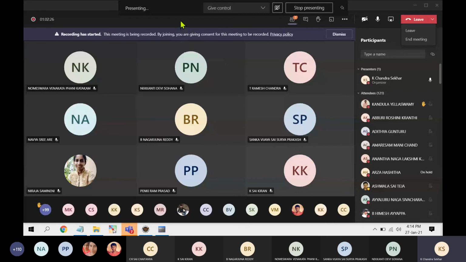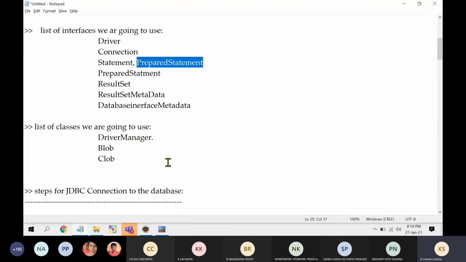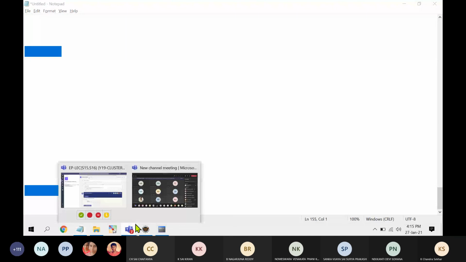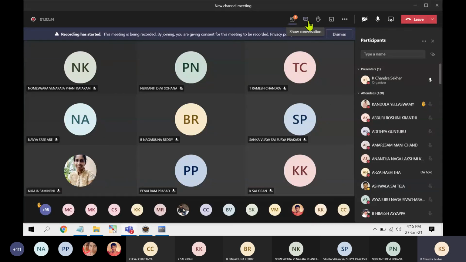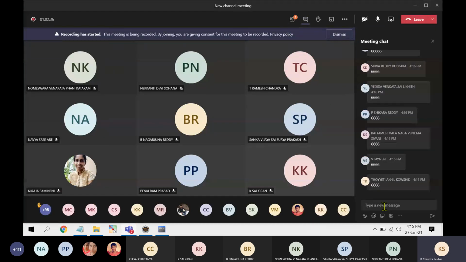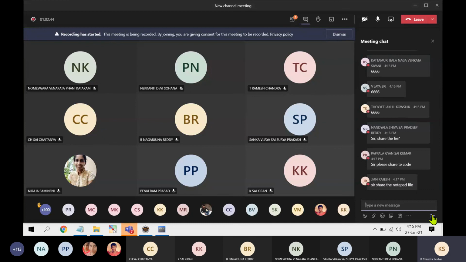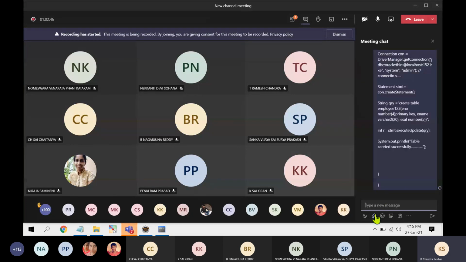Before that, let me save this entire file. I am sharing the notepad file. I am sharing it in the chat and I will also share it as an attachment.